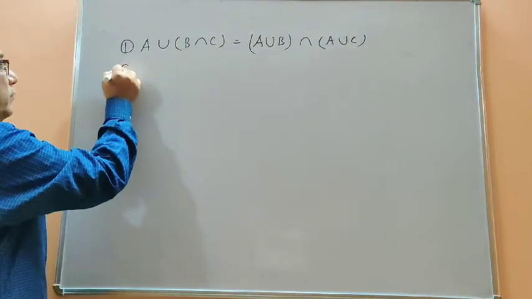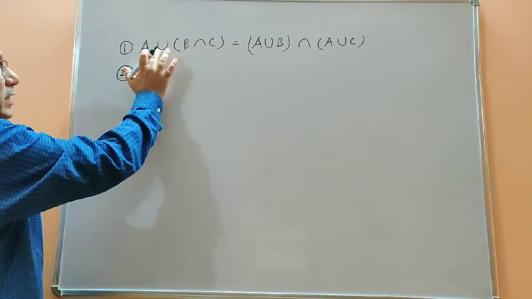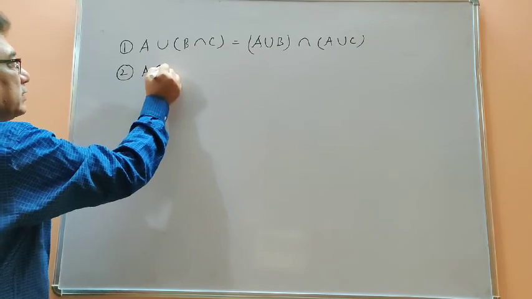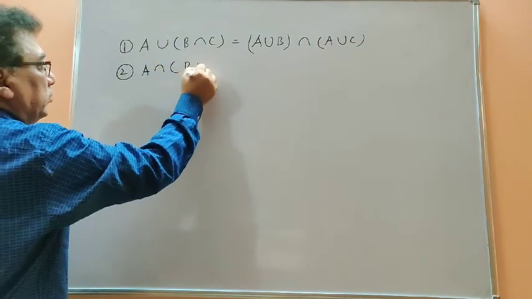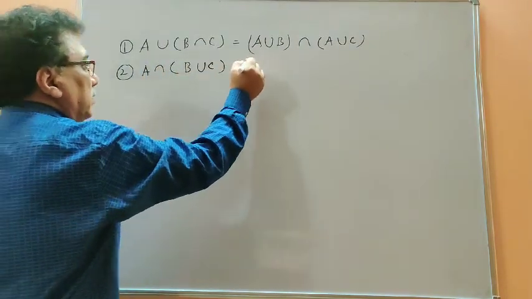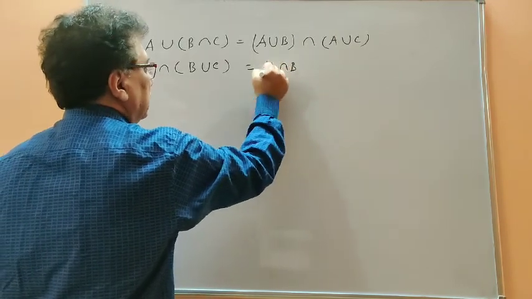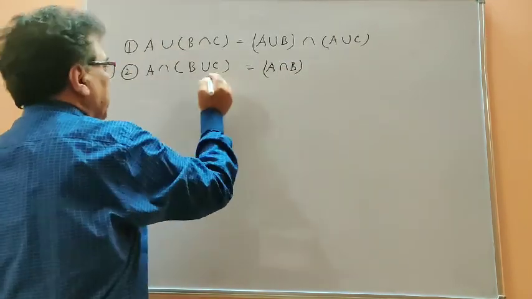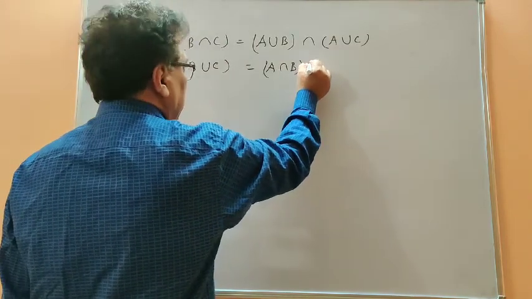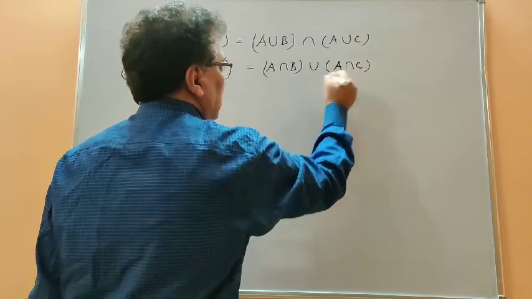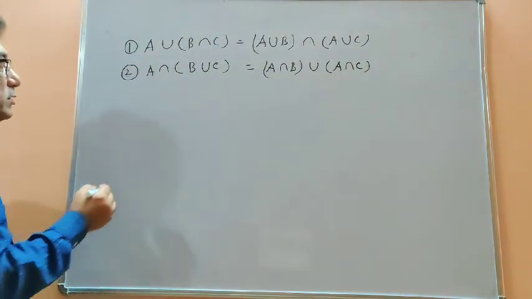Now the second form of distributive law, in which we interchange these two. So this will be A intersection B union C is equal to A intersection B union A intersection C. So there were two distributive laws.